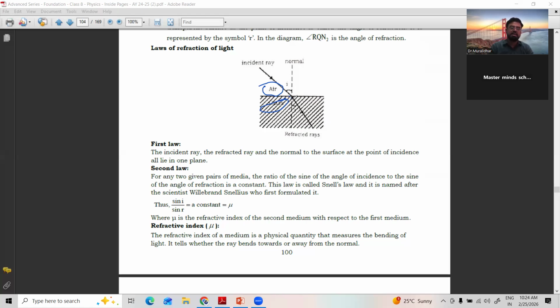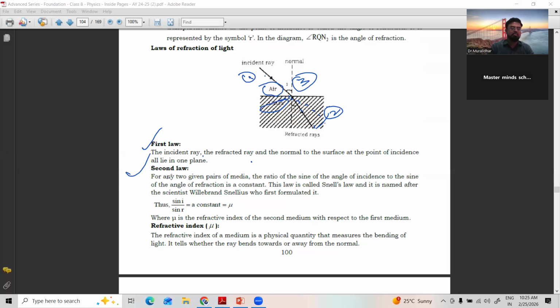There is a bending. It is moving towards the normal, because otherwise it should go straight like this, but it bends towards the normal. The first law says that the incident ray, the refracted ray, and the normal to the surface at the point of incidence all lie on one plane. First one is the incident ray, second one is the refracted ray, and third one is the normal. See, all three are in the same plane.